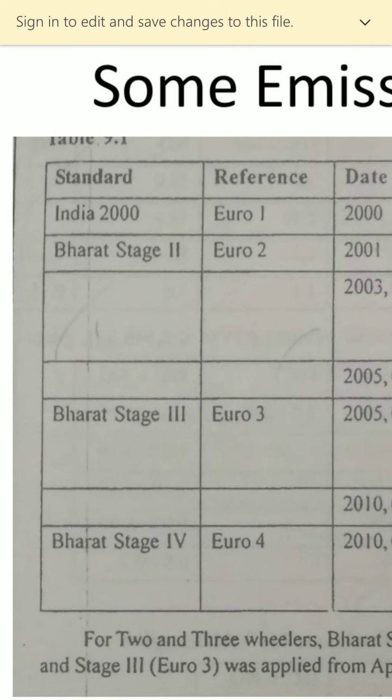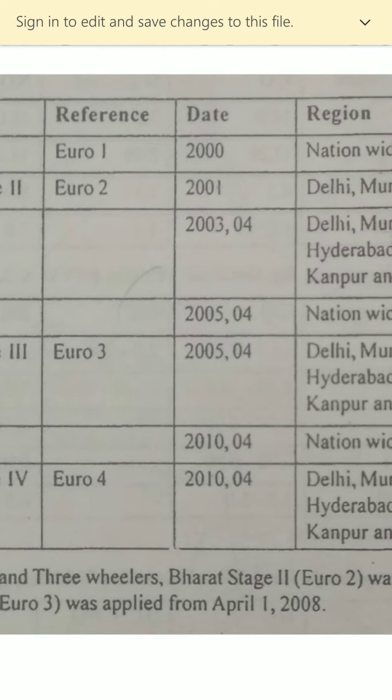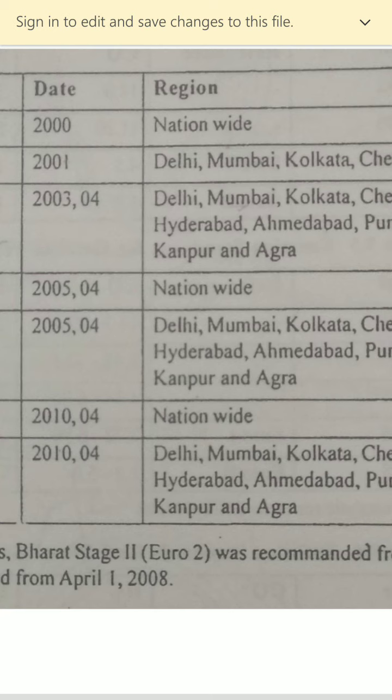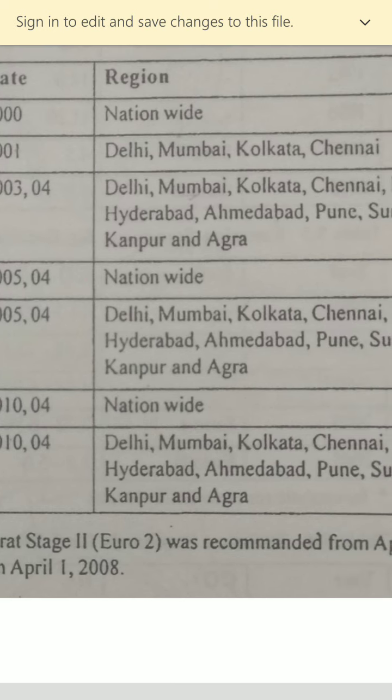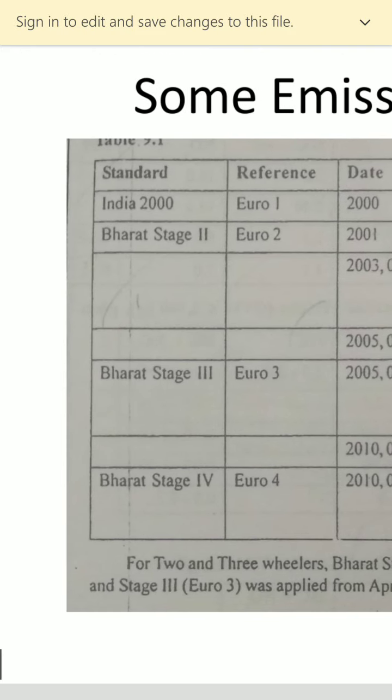Similarly, Bharat Stage 3 takes Euro 3 as reference, from 2005, applied in Delhi, Ahmedabad, Kanpur, Agra and nationwide.